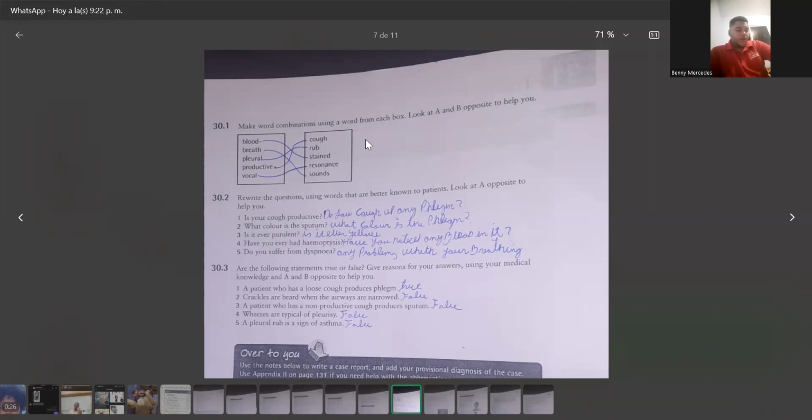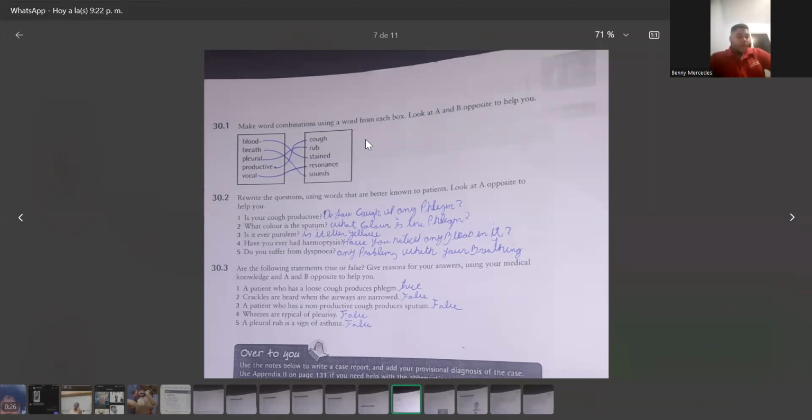Is your cough productive? Do you cough up any phlegm? What color is the sputum? What color is the phlegm? Is it ever purulent? Is it ever yellow? Have you ever had hemoptysis? Have you noticed any blood in it? Do you suffer from dyspnea? Any problems with your breathing?